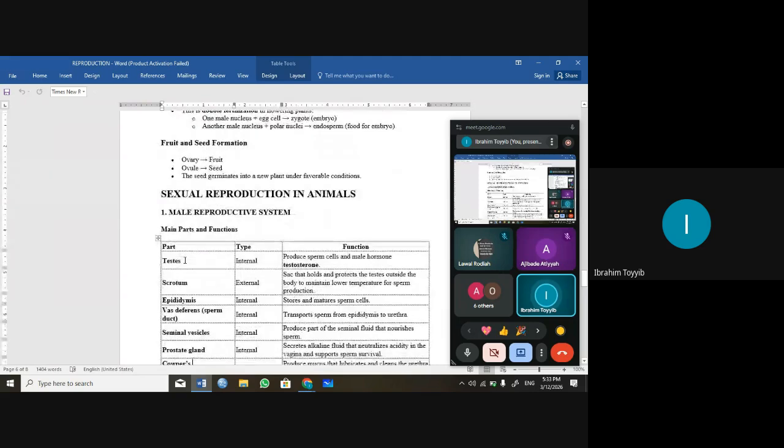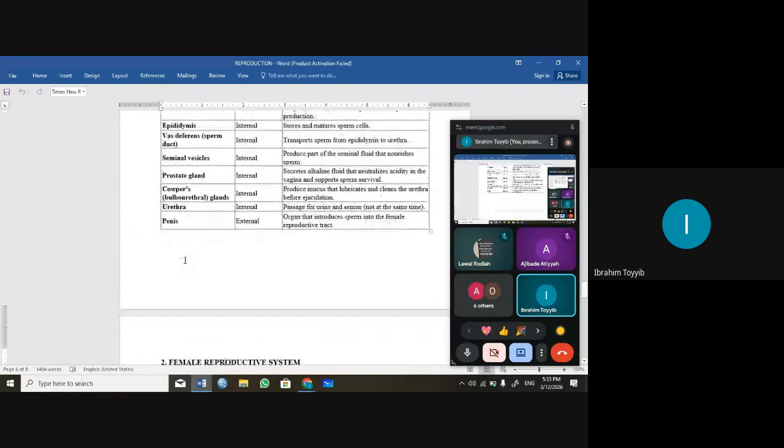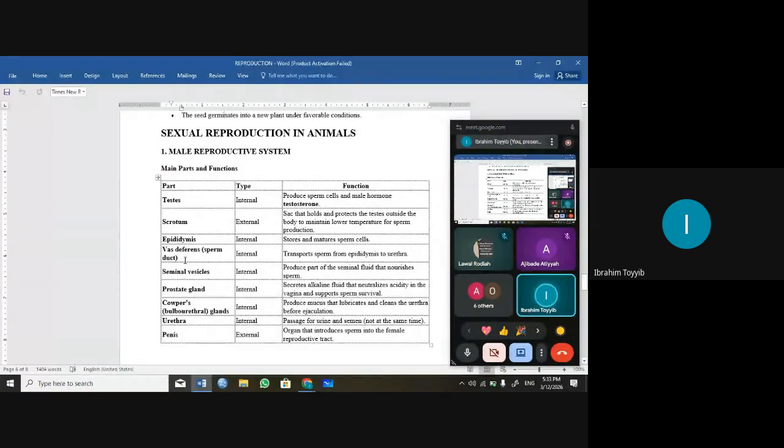So let's look at sexual reproduction in animals. We have the male reproductive system and the female reproductive system. Most of these are internal. We only have the scrotum and the penis external, which we can see with our naked eye. You can see your scrotal sac and the male reproductive organ, but the others are found inside.